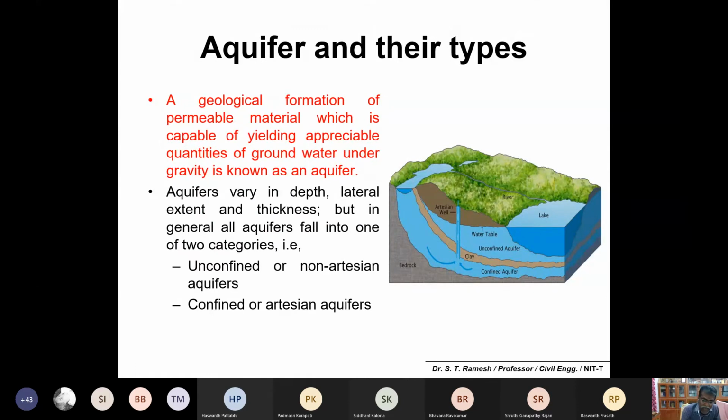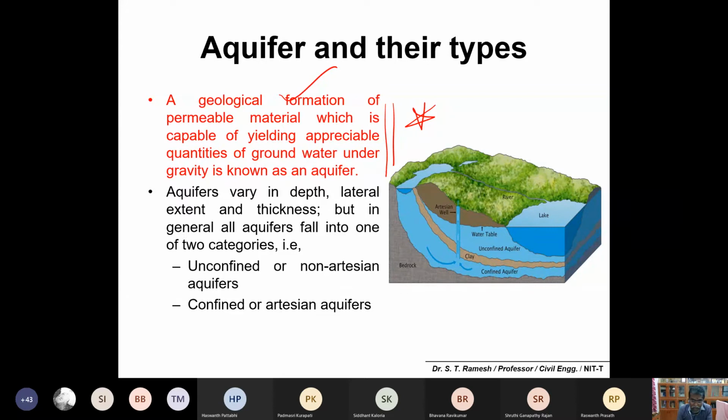An aquifer is a geological formation of permeable material which is capable of yielding an appreciable quantity of groundwater. You would have heard about the term groundwater aquifers. It is very simple: a geological formation of permeable material, that is, soil completely saturated with water. You can simply call that an aquifer, capable of yielding an appreciable quantity of water under gravity.